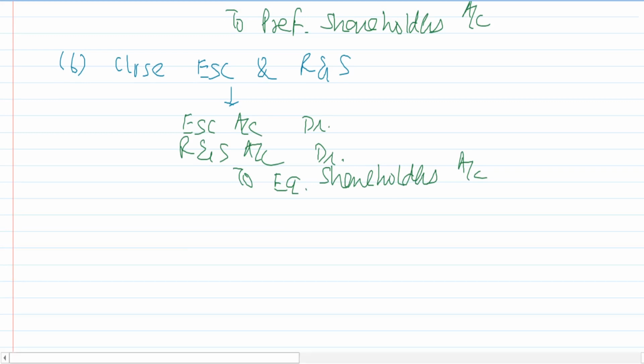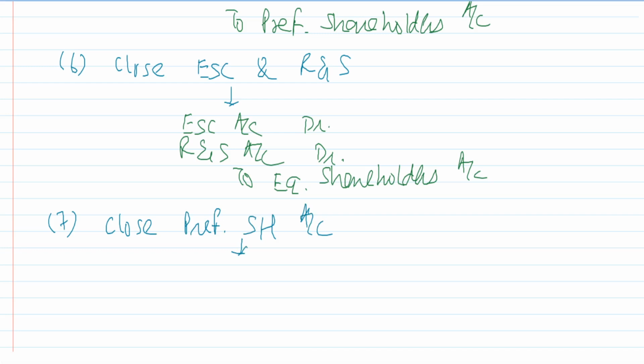So we say as our seventh accounting entry, close the preference shareholders account. Right? Most of the time, to preference shareholders we will be giving them preference shares in the purchasing company.